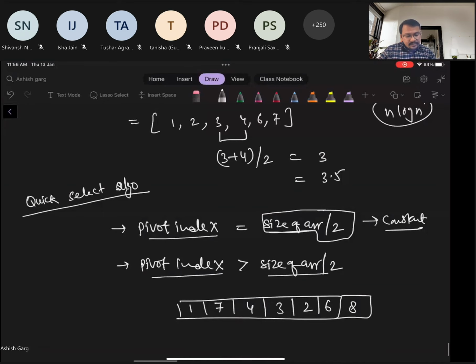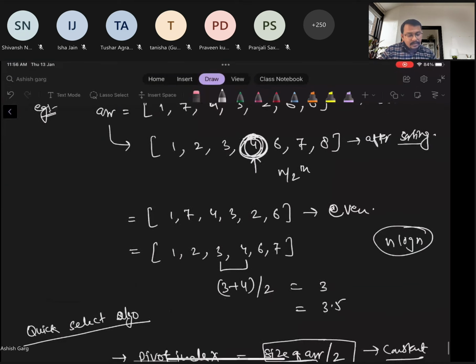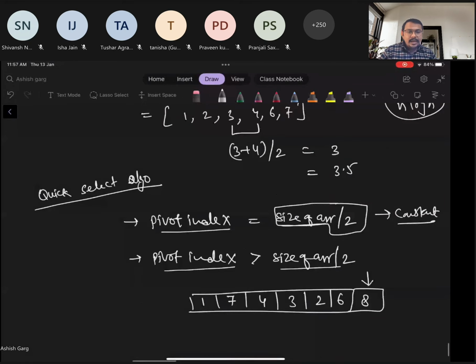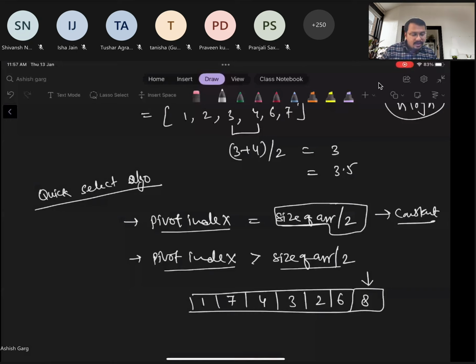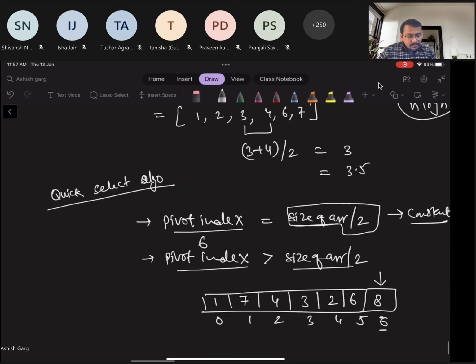Obviously after sorting we have seen that 4 is the middle element. Let's say you have chosen 8 as the pivot, then the pivot index will come here: 0 1 2 3 4 5 6. Now 6 is greater than 7 by 2. Then obviously we have to go to the left hand side. Then we will call the partition on the left side only. We don't have to call it on the right hand side.